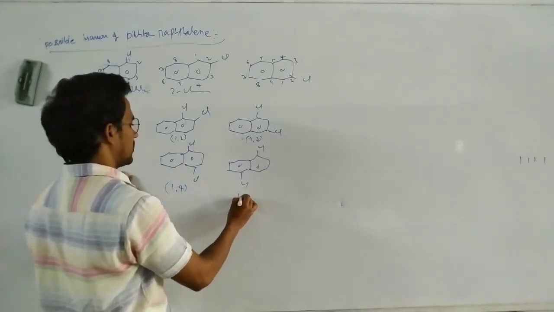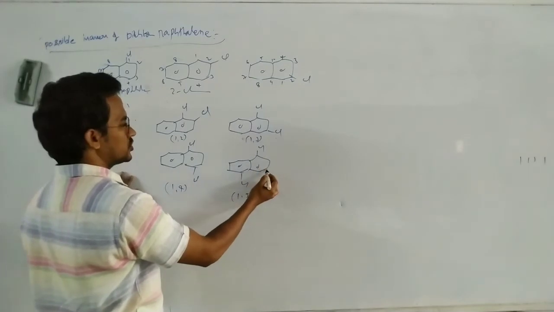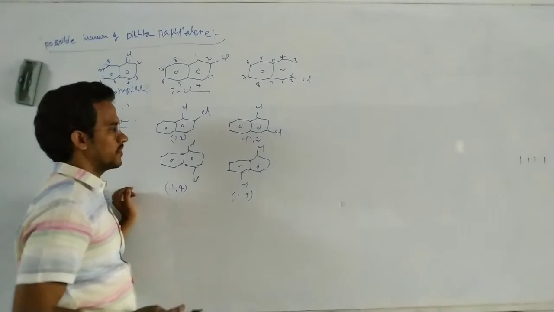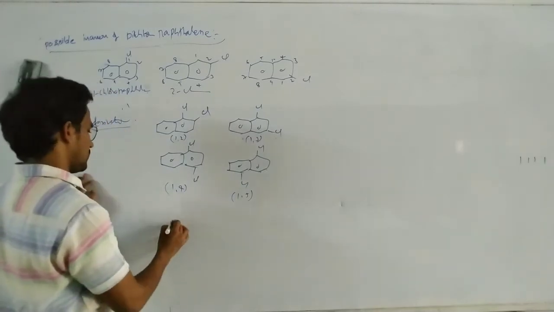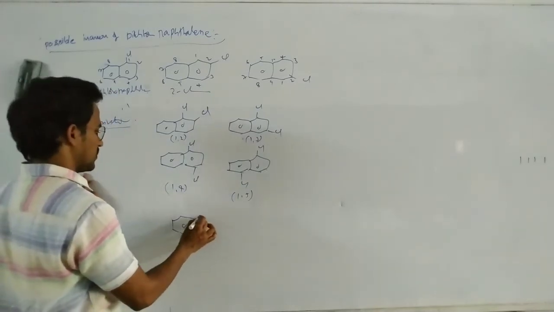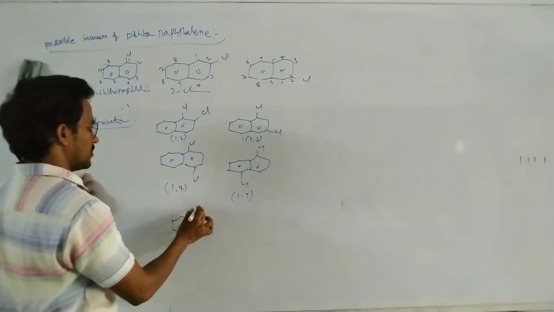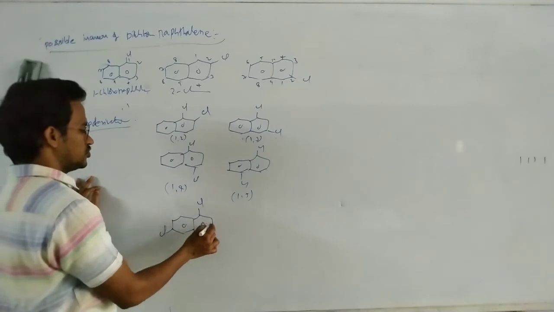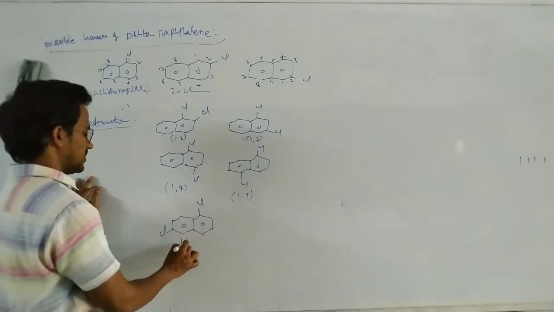Here 1, 5. This Cl and this Cl, 1, 2, 3, 4, 5, 6, that is 1, 6.